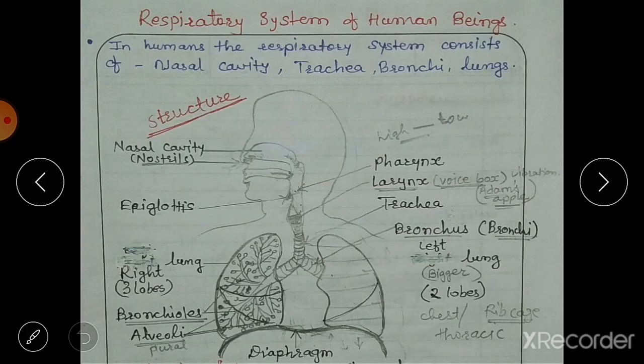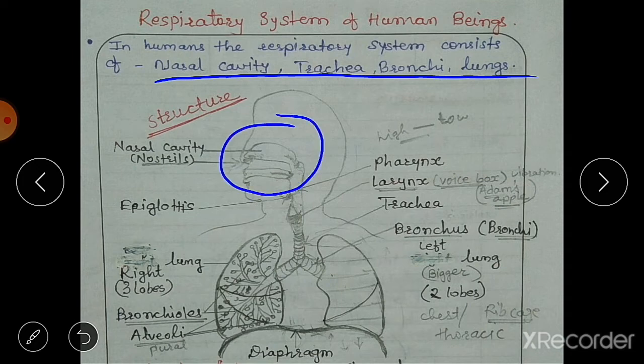The respiratory system in human beings consists of these main organs: nasal cavity, trachea, bronchi and lungs. These are the important organs of the respiratory system. We will see the structure first. You can see a diagram on the screen here. The first organ of the respiratory system is the nasal cavity, and air enters this nasal cavity through the nostrils.